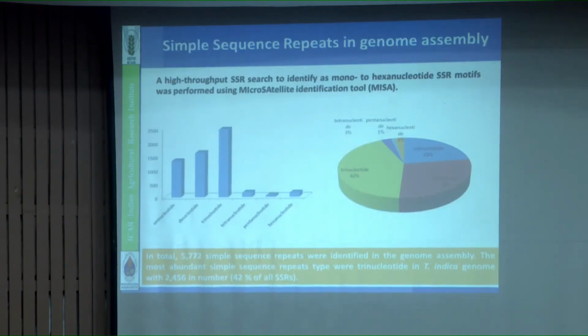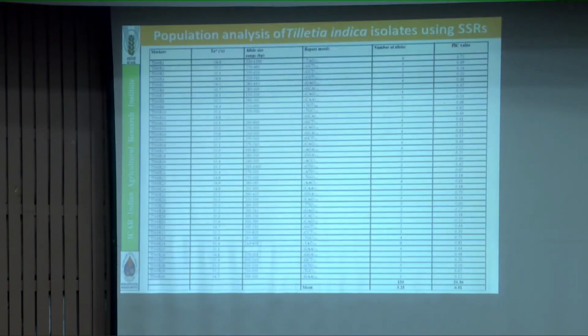Further, SSRs. SSRs, simple sequence repeats, also play a major role in population analysis. So what we did here, using MISA software, we identified the simple sequence repeats. Here you see 1 to 6 base pair SSRs, mono and so on, and the maximum are trinucleotide SSRs. The trinucleotide is maximum in the genome.